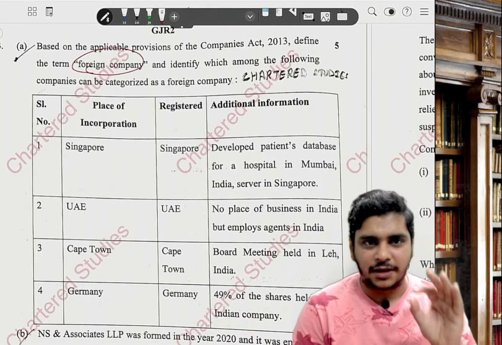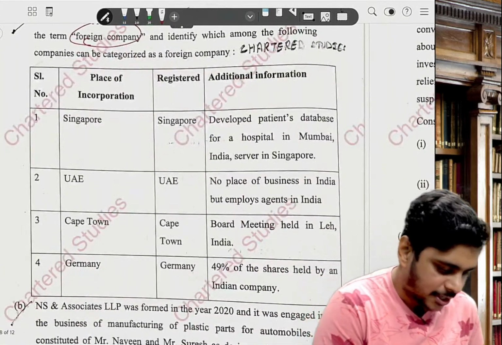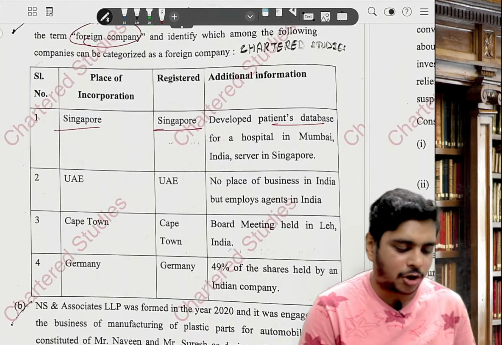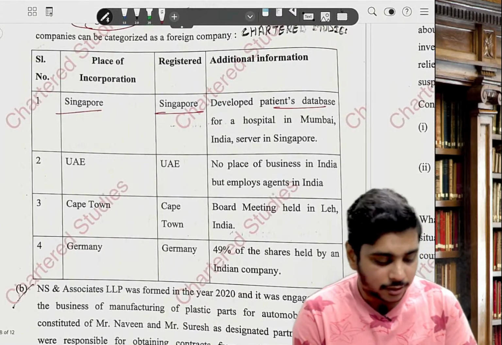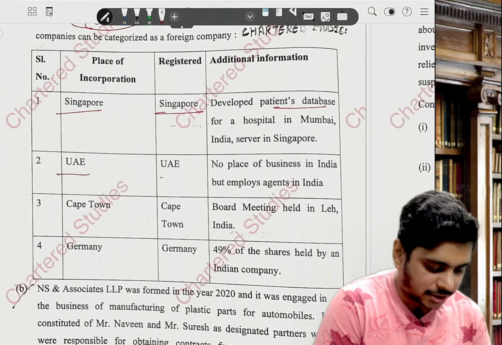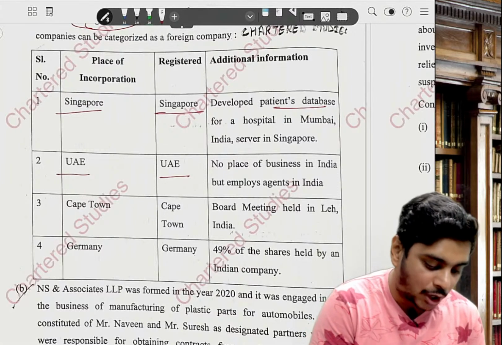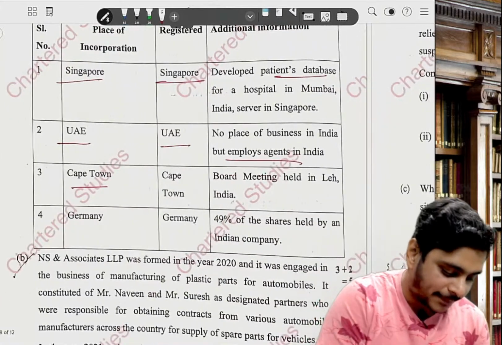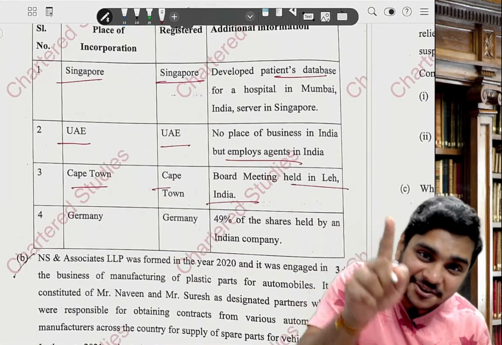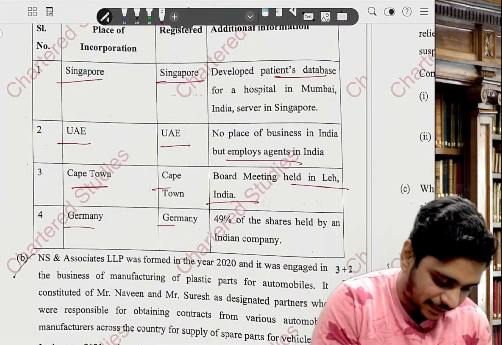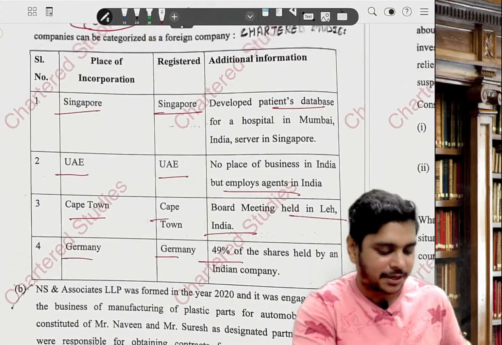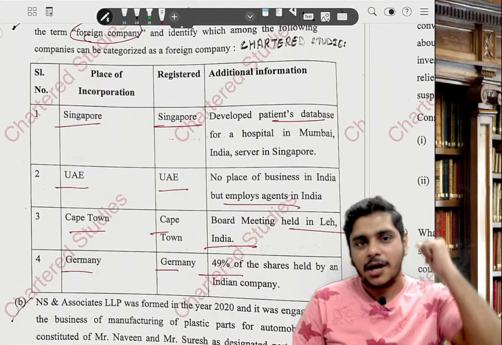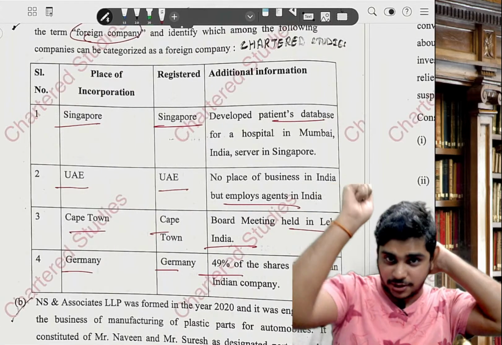You just give me the number. I'll just read the question for you. It's a 5 mark answer. Company incorporated in Singapore, registered in Singapore, developed the patient card database for a hospital in Mumbai in India, server in Singapore. Company incorporated in UAE, registered in UAE, no place of business in India, but employs agents in India. This is there in our book. Cape Town, board meeting held in Leh, India. This is also there in our book. Germany, 49% of shares held by Indian company. Just give me the number. Which one is a foreign company, 1, 2, 3, 4? Think and answer. I want everybody to give the right answer.